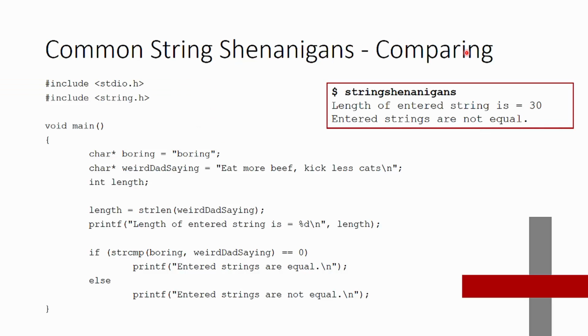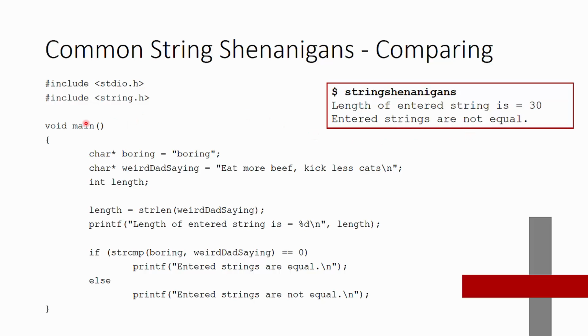Let's look at some string shenanigans, of which there are many. In fact, we've got a lecture coming up that's just all about strings. This particular one here, we have 2 different libraries that we're going to load in. First of all, the same standard IO library, and then our string library, which will contain things like string length and string compare. When this thing runs, our program is called string shenanigans in this case, and when we run it, it lets us know that the length of an entered string is, say, 30, and then it lets us know that entered strings are not equal, so we can test and compare things that have been entered.